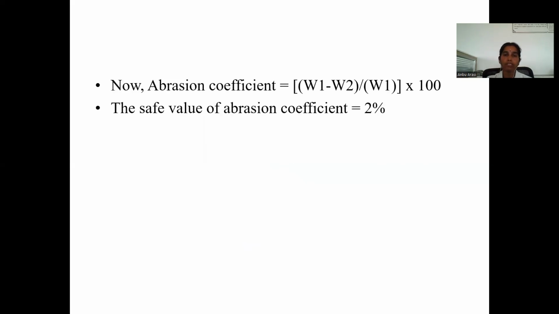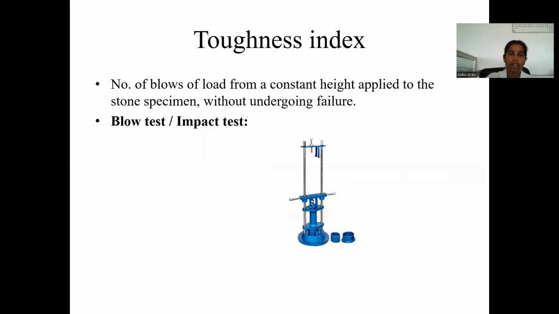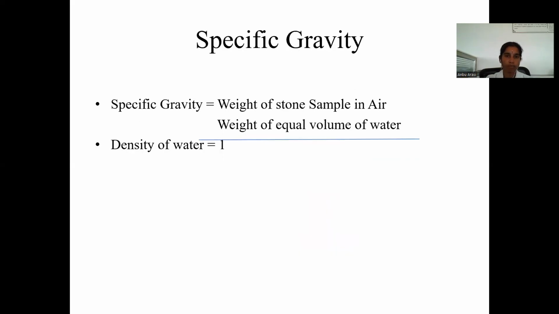An abrasion value of less than 2 percent is safe for the metal. Next, toughness index. It is the number of blows of load from a constant height applied to the stone specimen without undergoing failure. That is called the toughness index value.